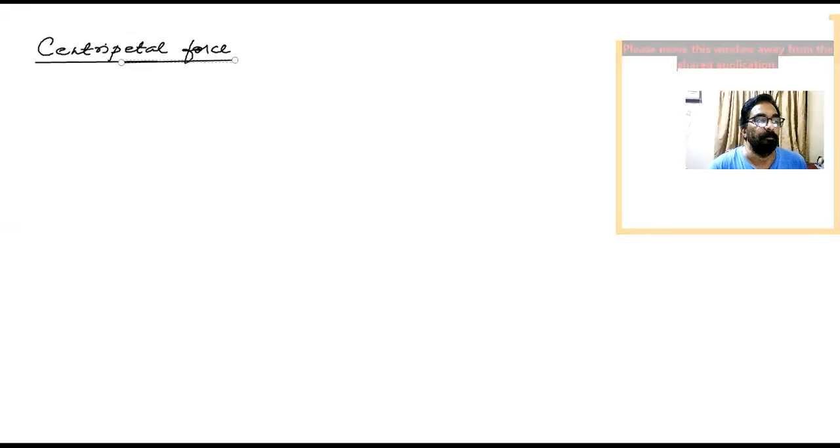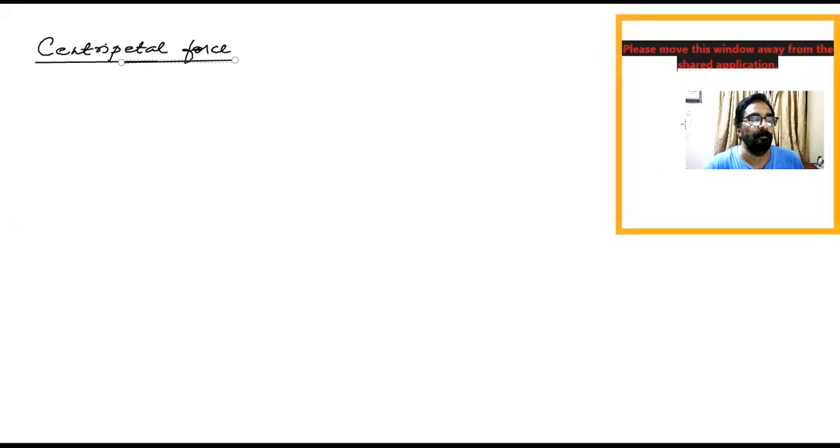Now, what do you mean by centripetal force, children? Something very interesting and very easy. Try to understand this, okay? Very easy means very easy, okay? So, what do you mean by centripetal force? Let me see an example, okay?